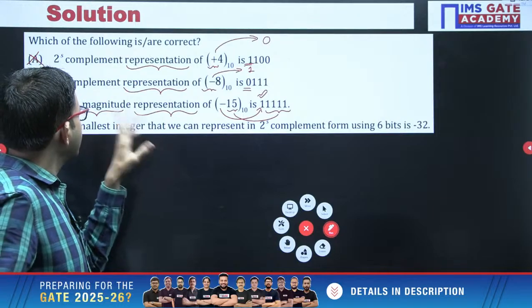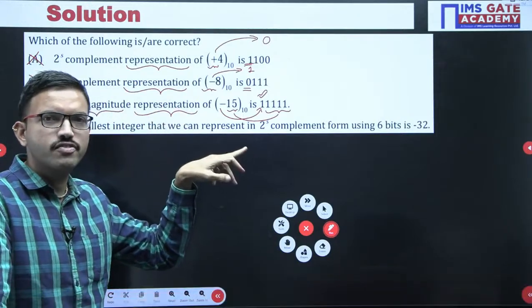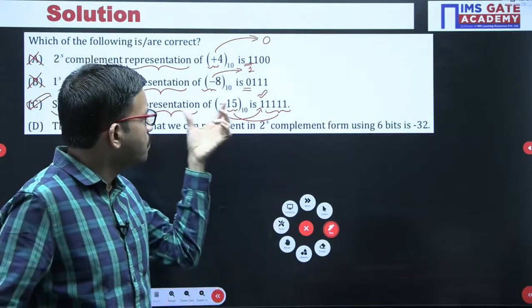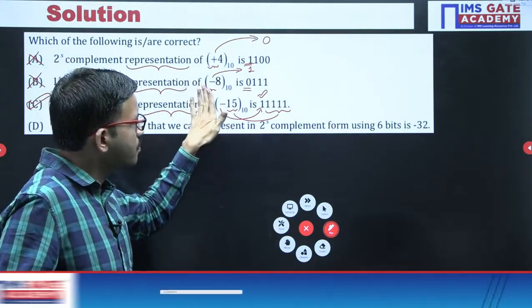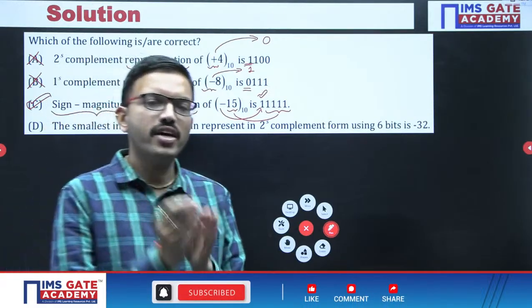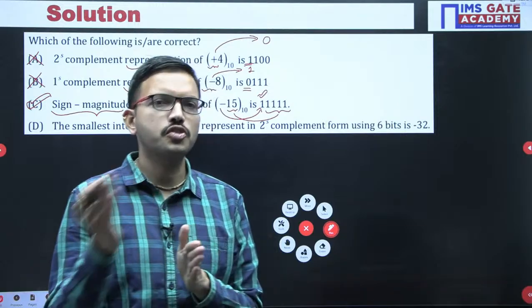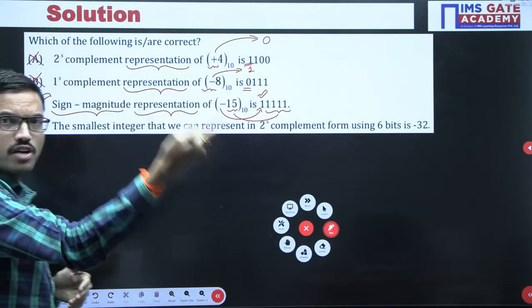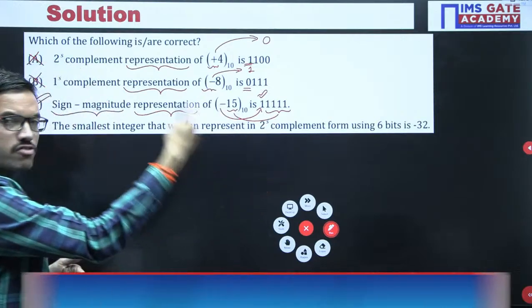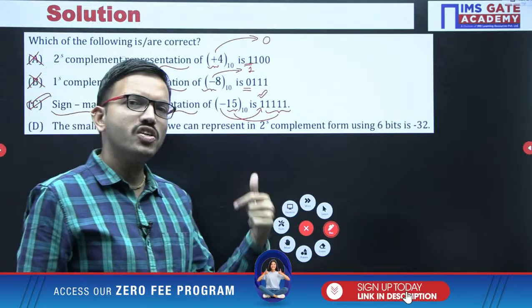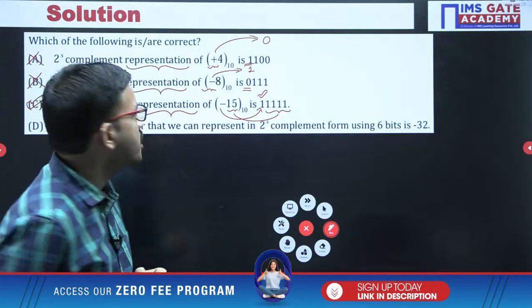Suppose they ask for the 2's complement representation of minus 15 or the 1's complement representation of minus 15. If they ask like that, first of all consider the positive number, the magnitude 15. After that, represent plus 15 in sign magnitude form. For that number, apply 1's complement or 2's complement according to your requirement. If you want the 1's complement representation, apply 1's complement to the positive number and it becomes negative. If you want 2's complement form, apply 2's complement to the positive number and you get the negative number in 2's complement. Okay, right.